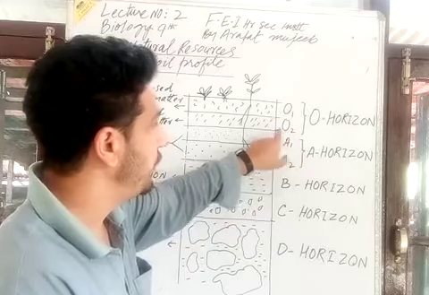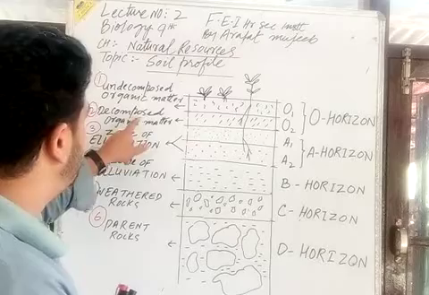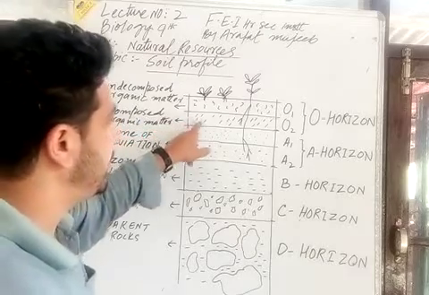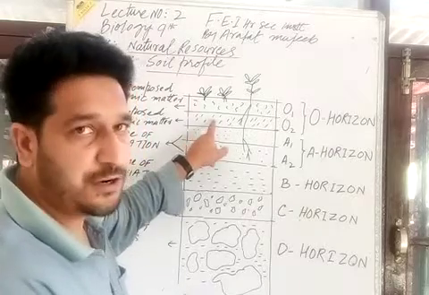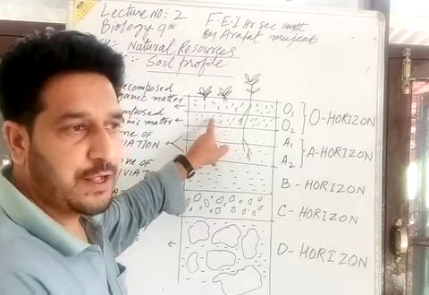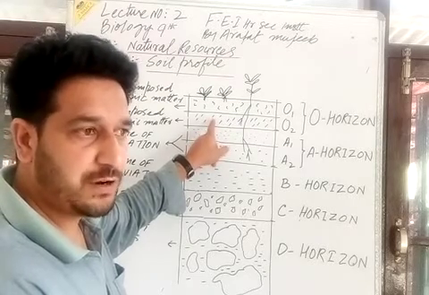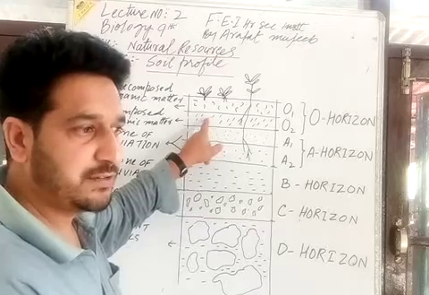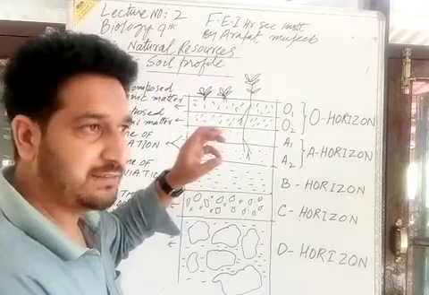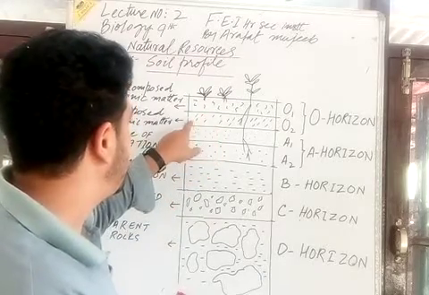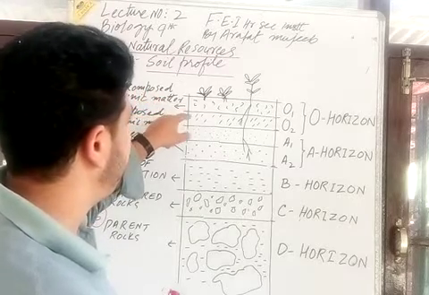There is the O2 horizontal layer in the soil profile. It represents the decomposed organic matter. In this horizon there is a contribution of the decomposers: worms, bacteria, fungi, and other detritus organisms, which lead to the decomposition of the undecomposed organic matter.